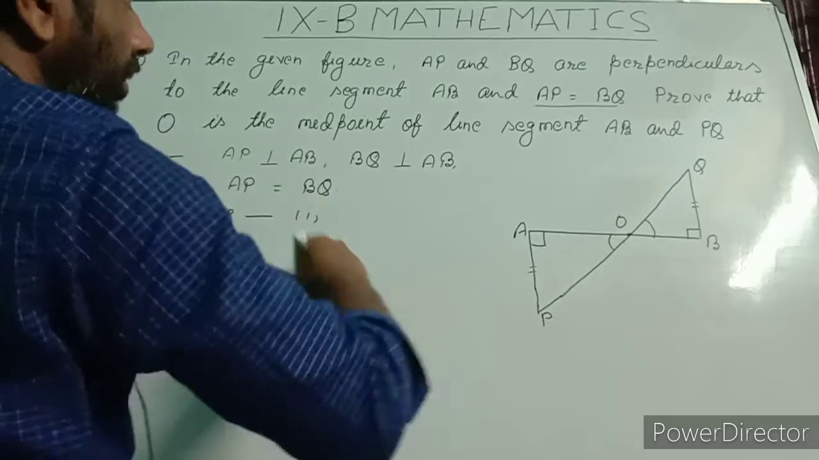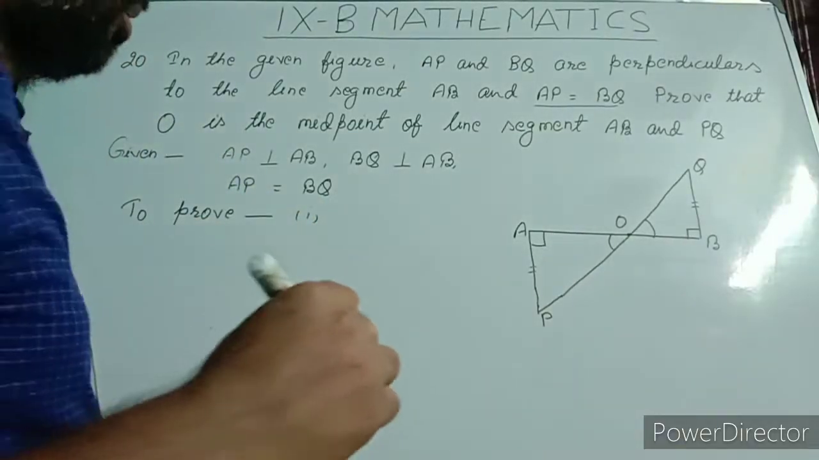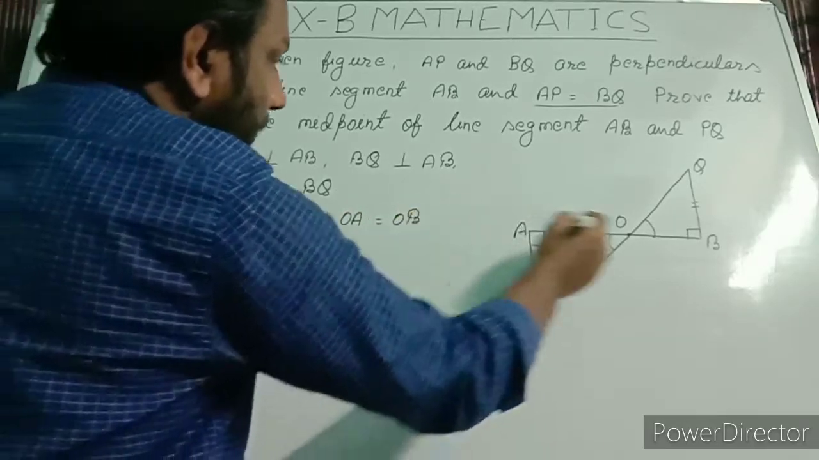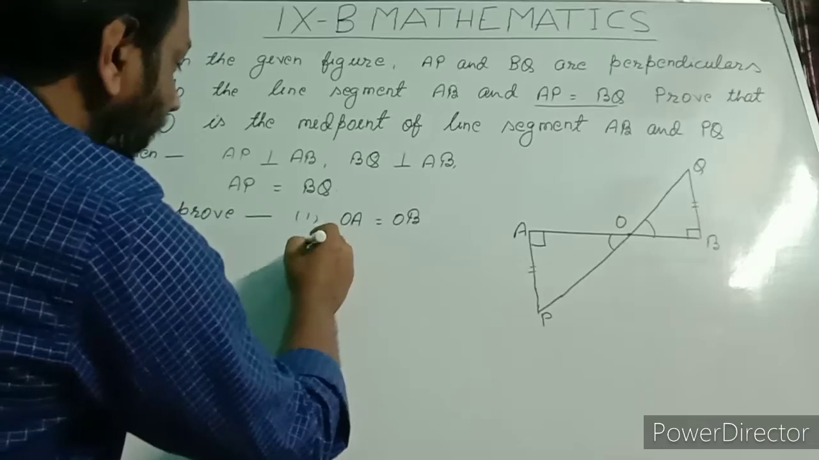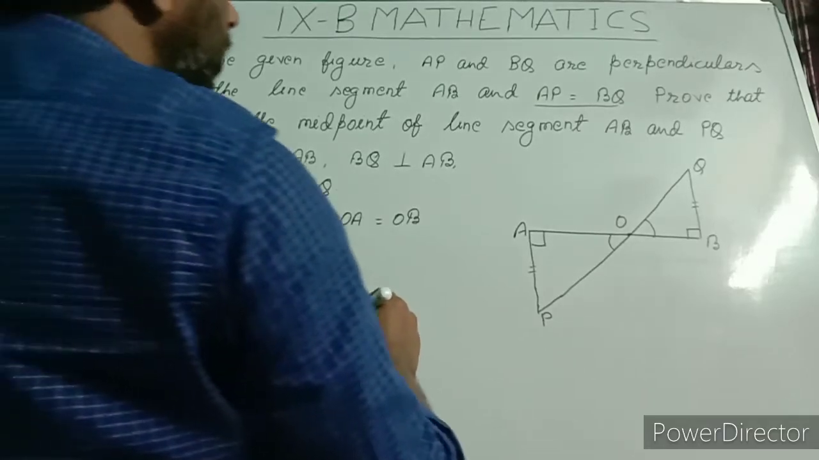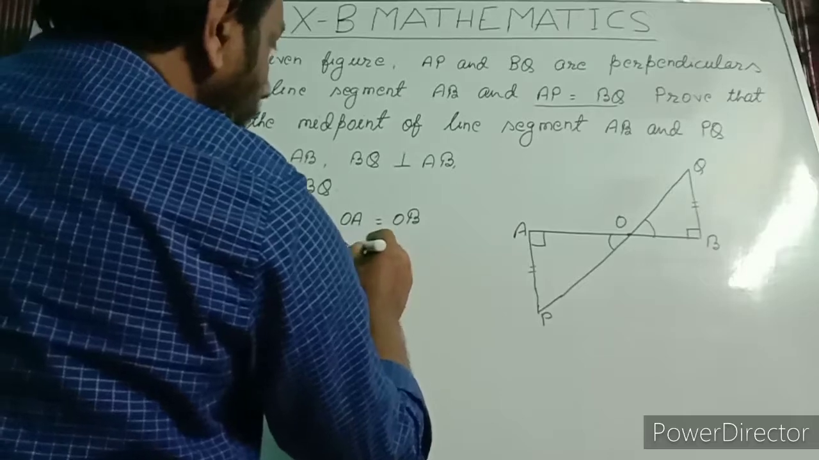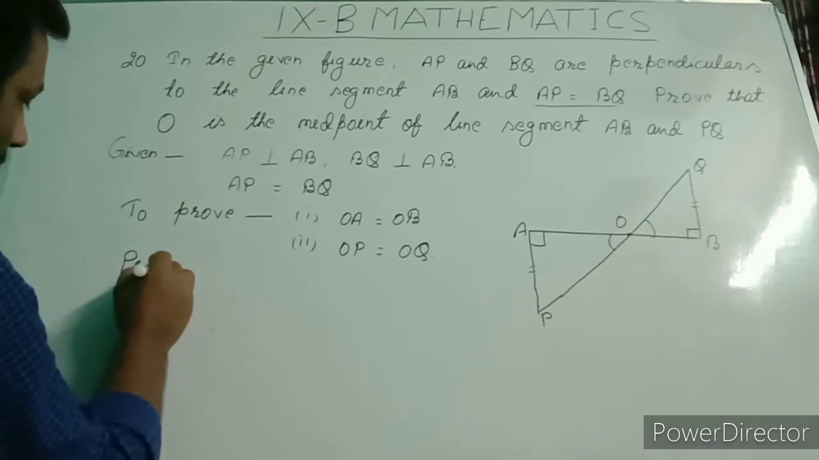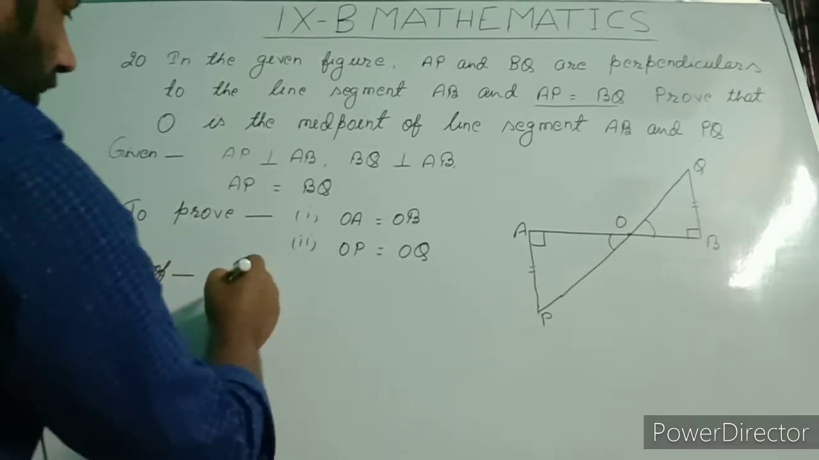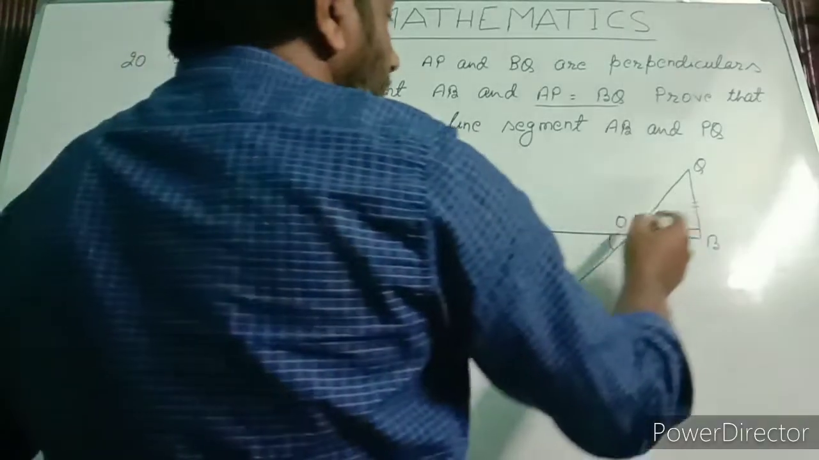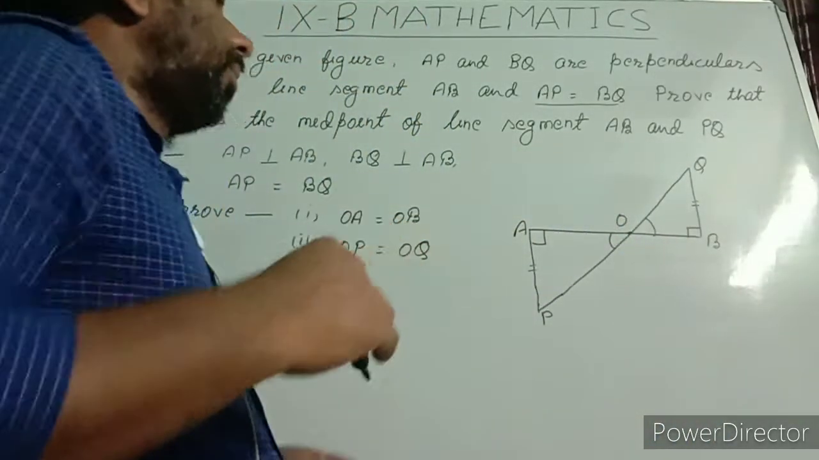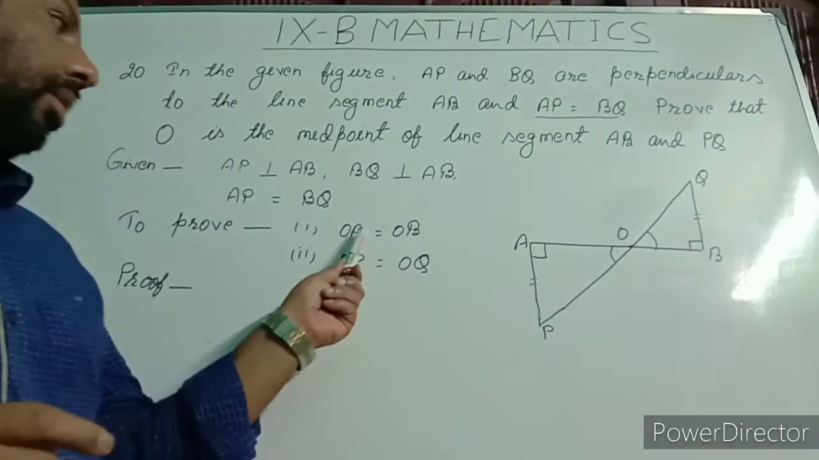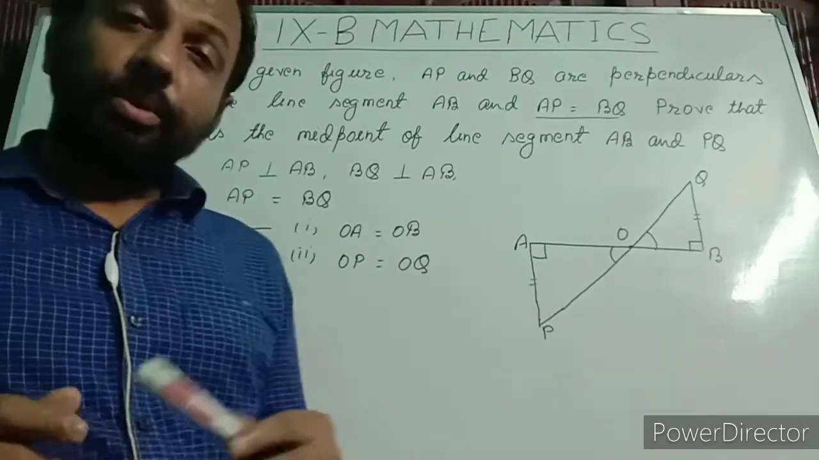Number 1, O is the midpoint of AB. So OA equal to OB. Since O is the midpoint, therefore OA will be equal to OB. And second is O is the midpoint of PQ, therefore OP equal to OQ. These two are asked to prove. Now prove. If we prove these two triangles are congruent, triangle OAP and triangle OBQ, then from CPCT we can say OA equal to OB and OP equal to OQ.